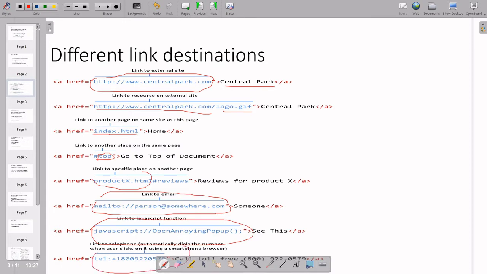And sometimes if you want to call some number, or a toll free number, that is also possible with the help of a link.